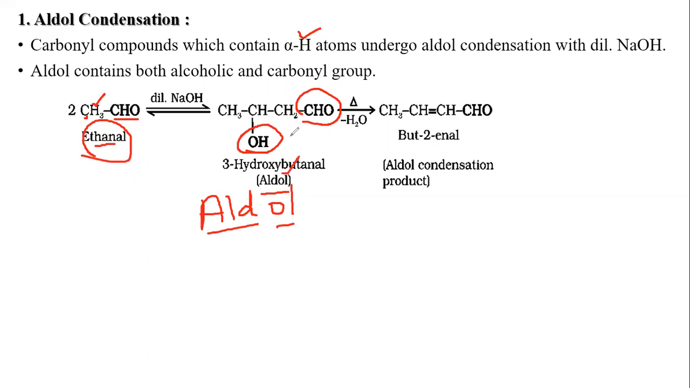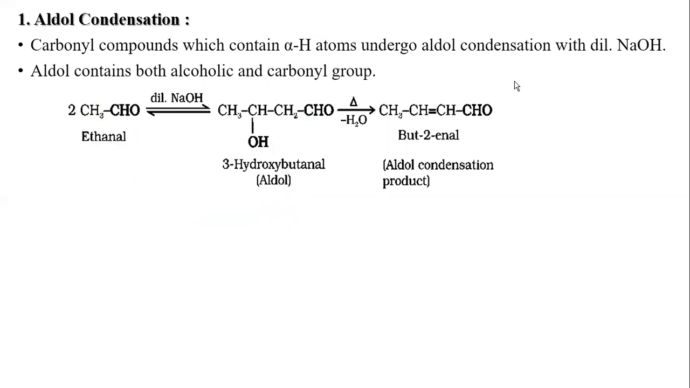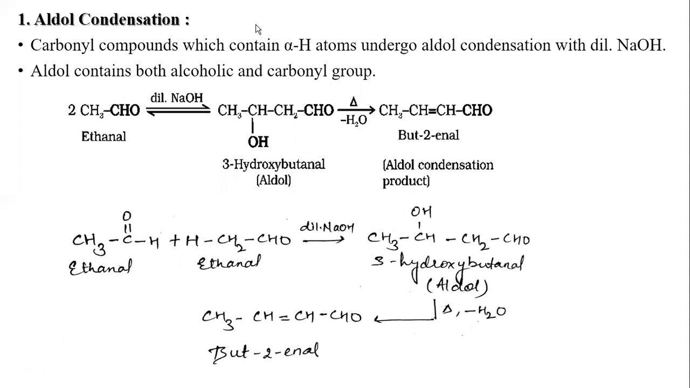When it is heated, it loses 1 mole of water and gives the aldol condensation product. The reaction can be made clearer by writing it in the simplest form. The 2 moles of acetaldehyde can be written in this manner. The first mole of aldehyde represents its oxygen, and the second mole of aldehyde represents its alpha hydrogen. When they are treated with dilute sodium hydroxide, the alpha hydrogen combines with oxygen.